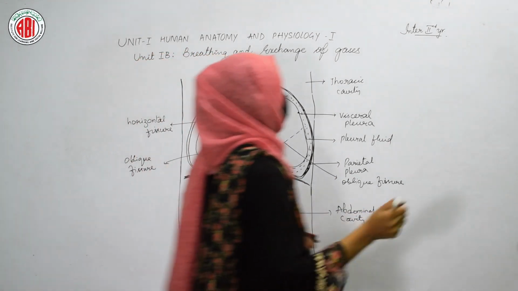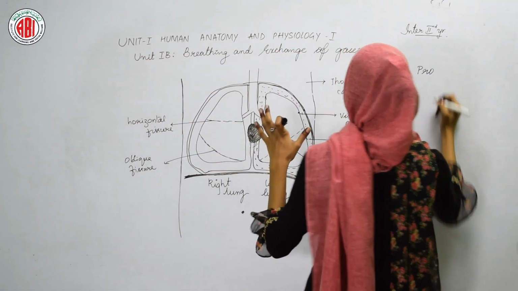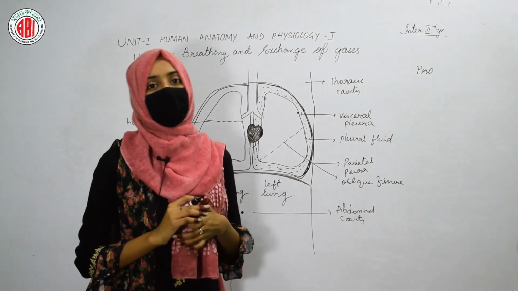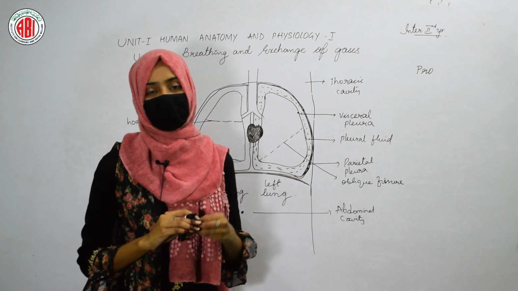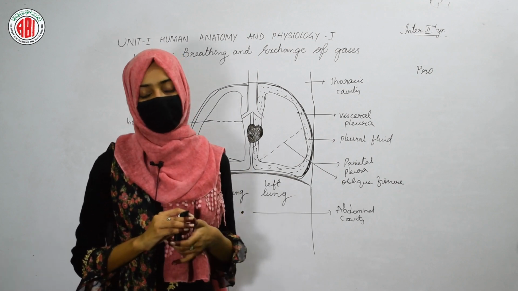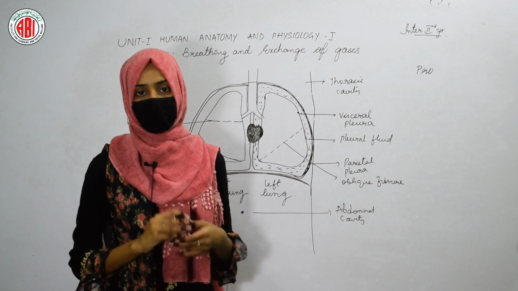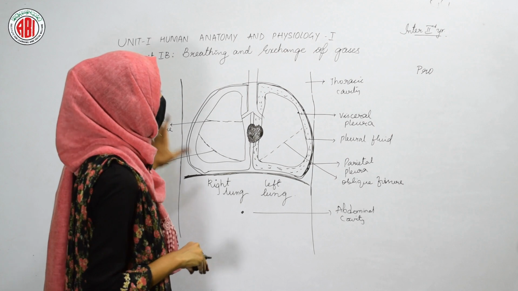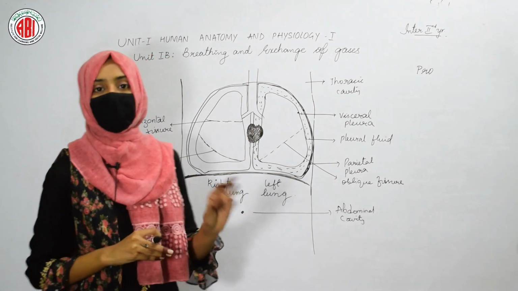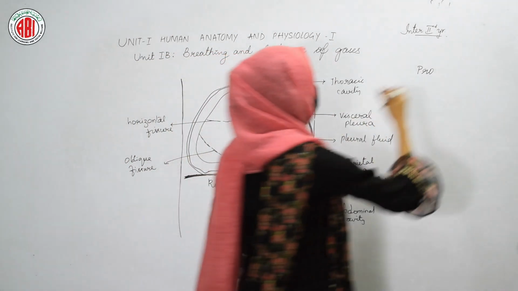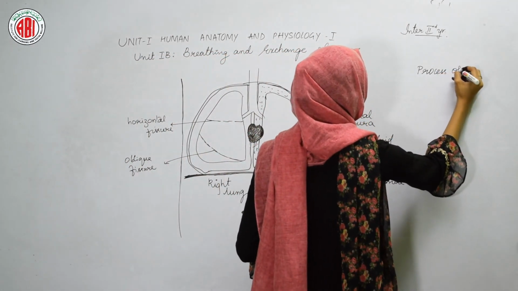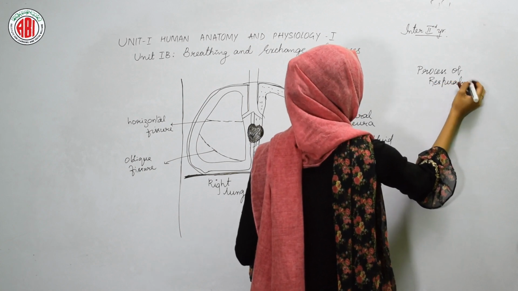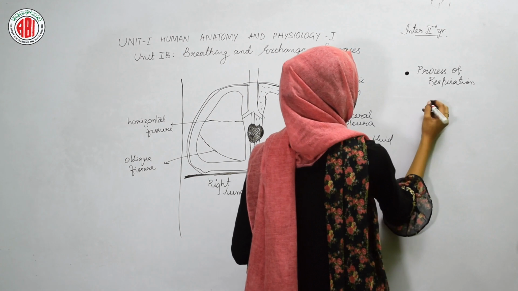Now let us look at the process of respiration. Up till now we were discussing the thoracic cavity in which the lungs are situated. We have also seen the different organs that are considered respiratory organs and help in carrying out the process of respiration. We have also seen the location of the heart in between these two lungs. Now, let us learn about the process of respiration. The process of respiration includes different steps. Mainly, it shows 4 steps.